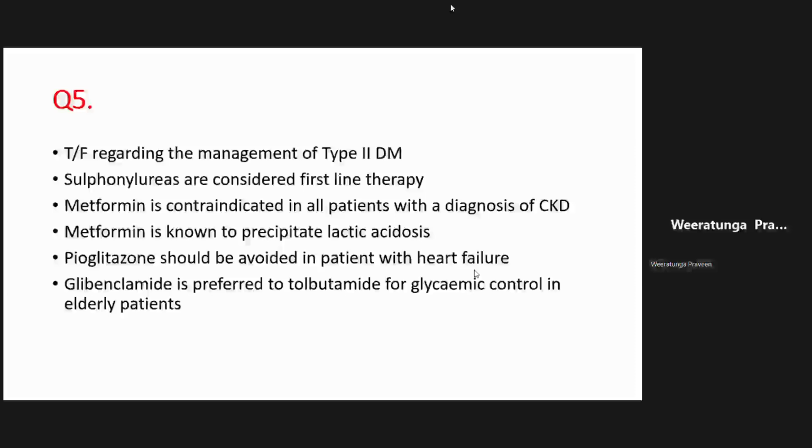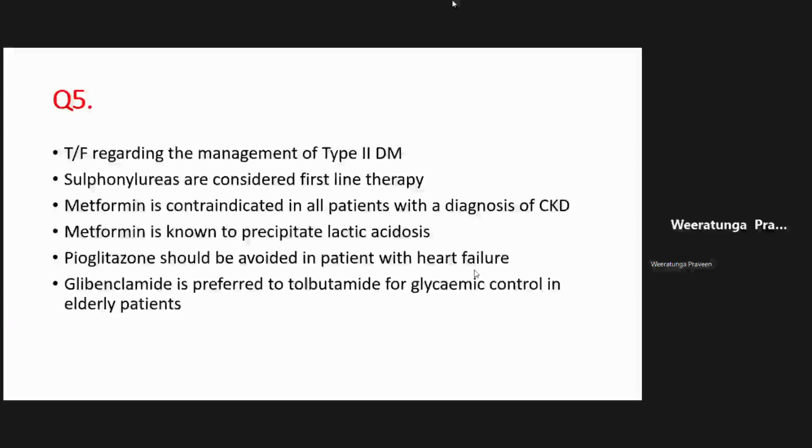That is a contraindication, right? But it's not contraindicated in all patients with CKD, only if their GFR drops below 30. And the reason for that is metformin is known to precipitate lactic acidosis in patients with end-stage renal failure, right?